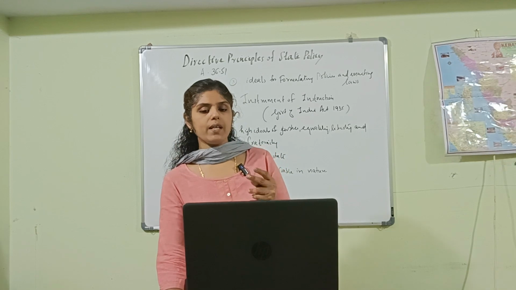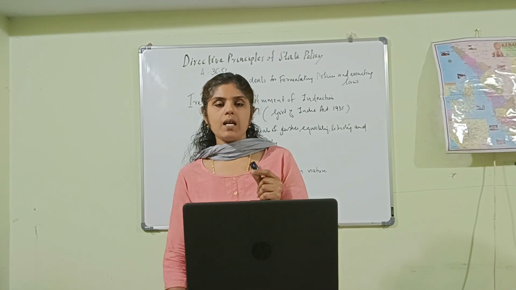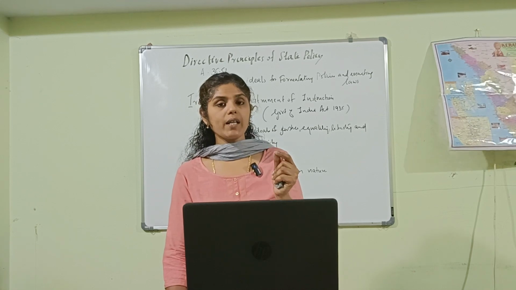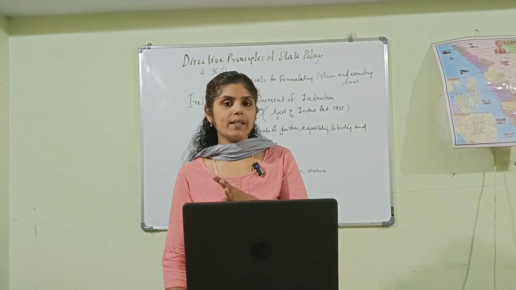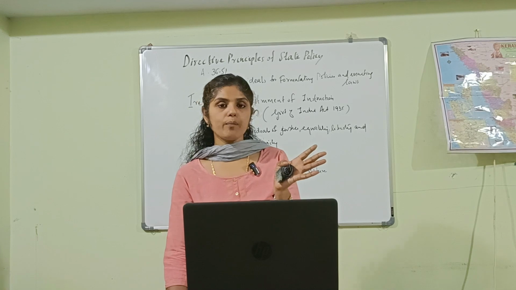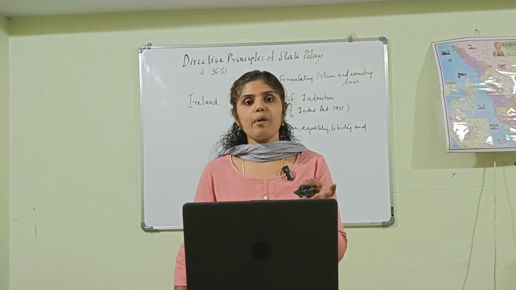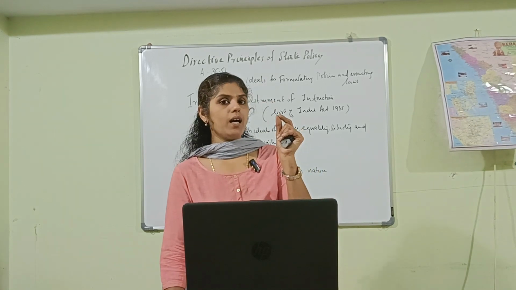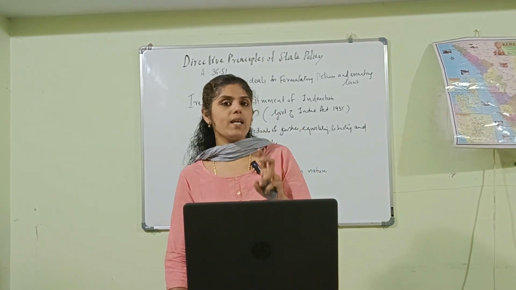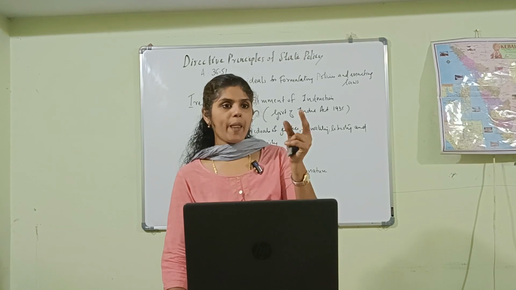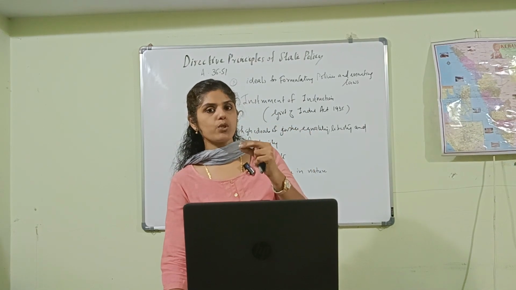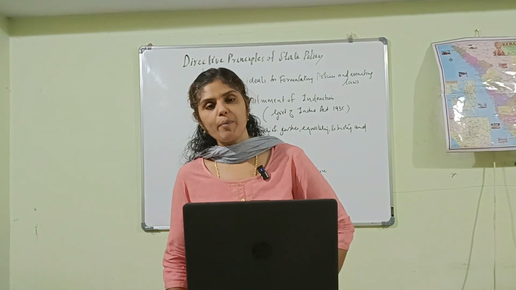So first you have to understand that the Directive Principles of State Policy are enumerated in the Indian Constitution's Part 4, from Article 36 to 51. It is not classified in the Constitution, but based on the content and direction, these principles are classified into three: Socialist, Gandhiyan as well as liberal intellectual principles. And you have to understand which articles are placed in the Gandhiyan, Socialist and liberal intellectual principles.